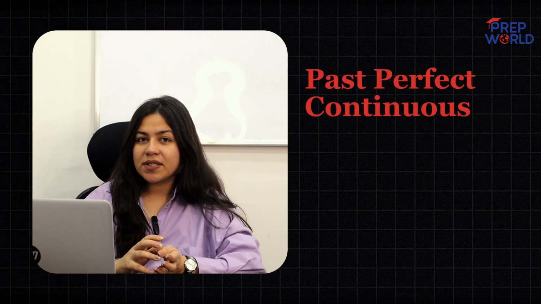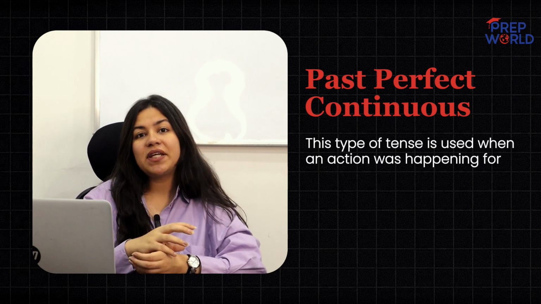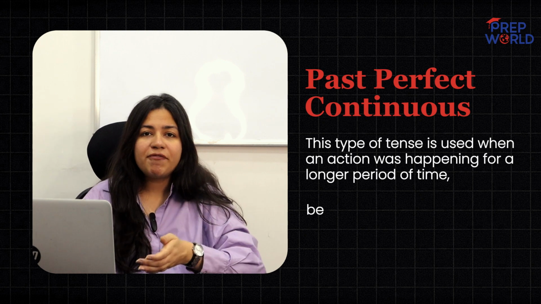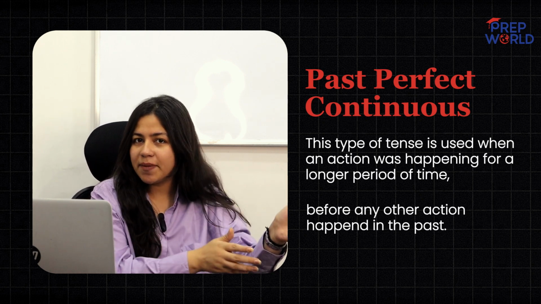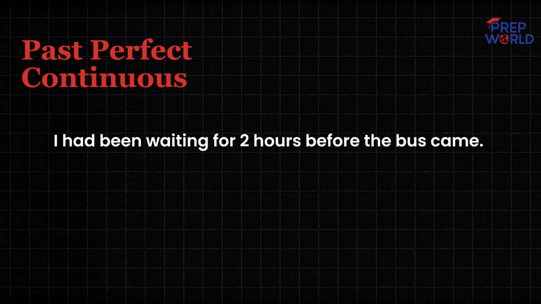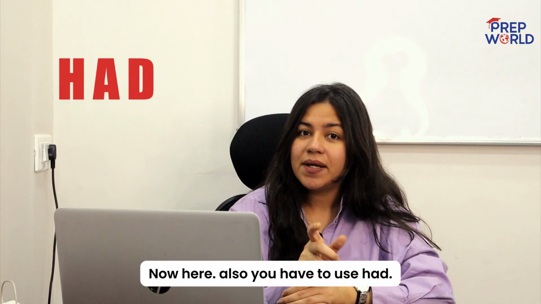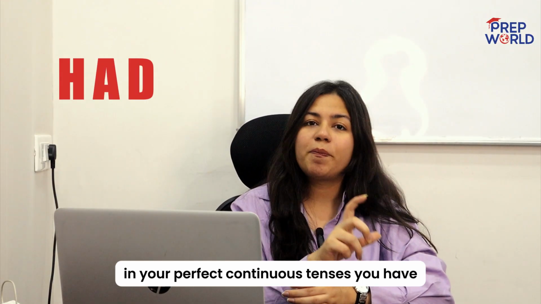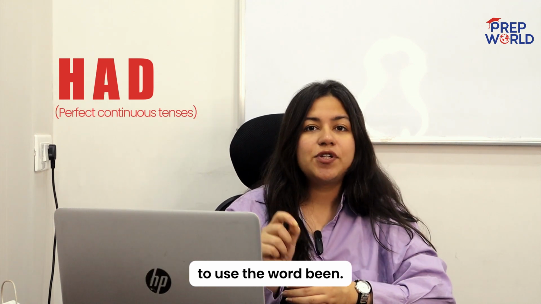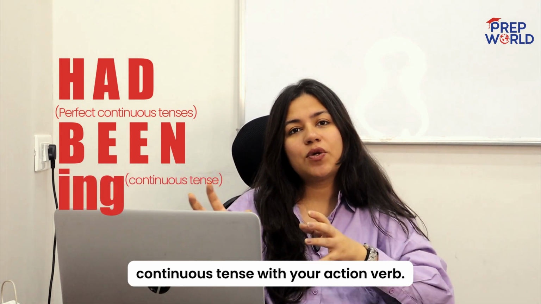Now, past perfect continuous. This type of tense is used when an action was happening for a longer period of time before any other action happened in the past. For example, I had been waiting for 2 hours before the bus came. He had been reading when the power went off. Now here also you have to use had, but always remember, as I told you, in your perfect continuous tenses, you have to use the word been, B-E-E-N, and ing, because again it is a continuous tense with your action verb.